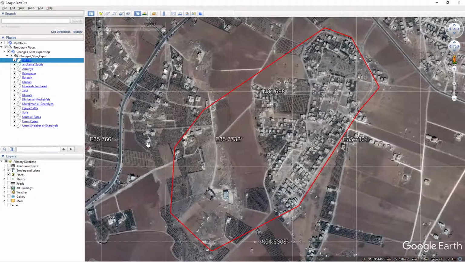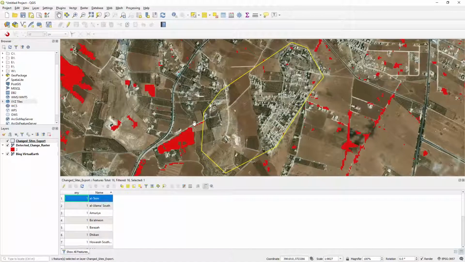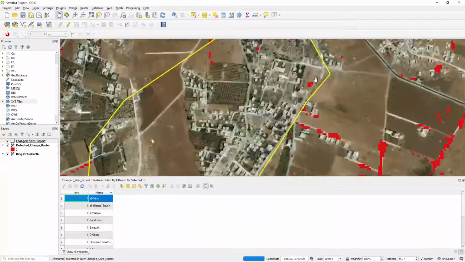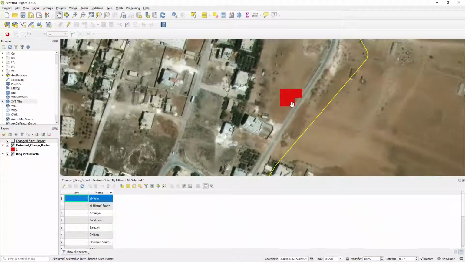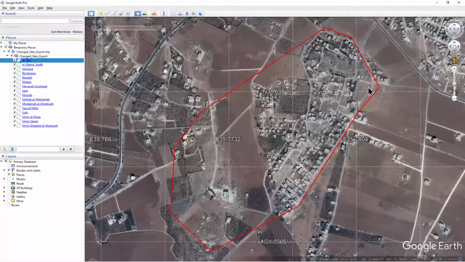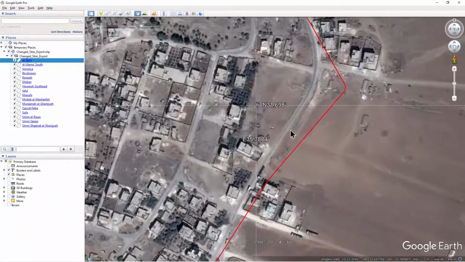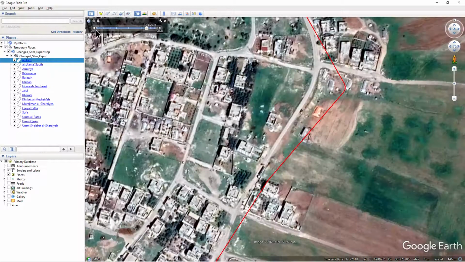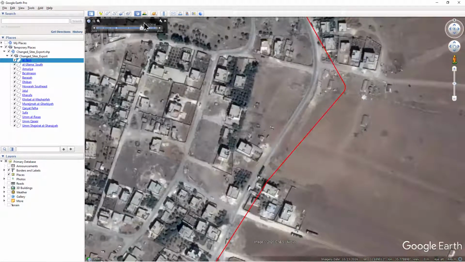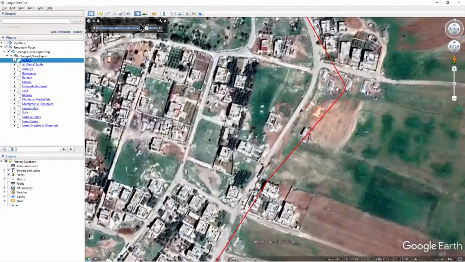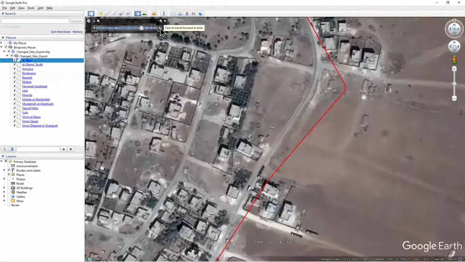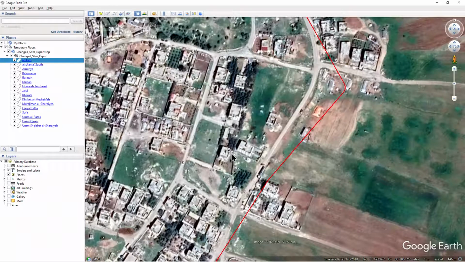Switch back to QGIS. Have a look for the largest area of change that was detected. It is this patch in the northeastern part of the site. Examine this area on Google Earth using the time slider. You will notice that between the end of 2016 and the start of 2018, a house was built in this area. A disturbance that is very relevant to the protection of the archaeological site.